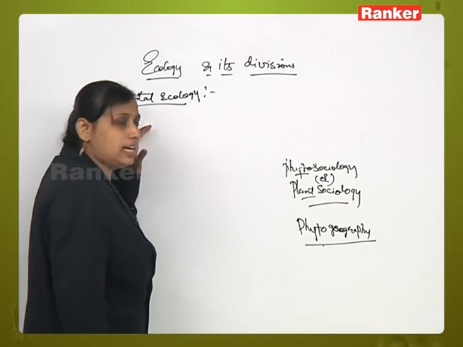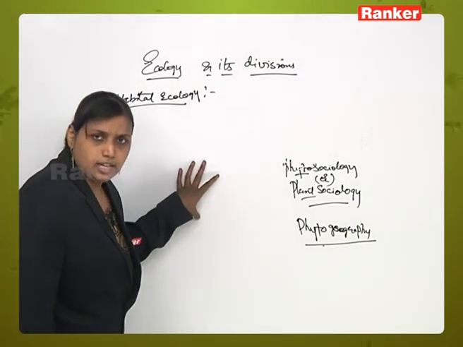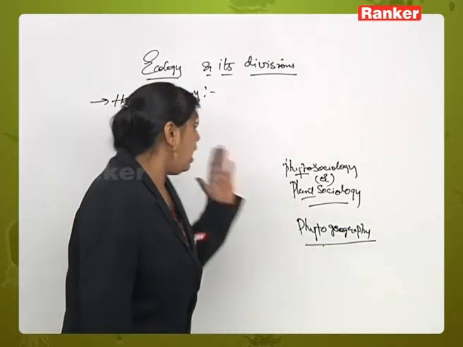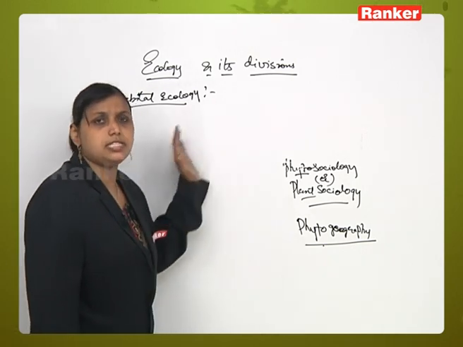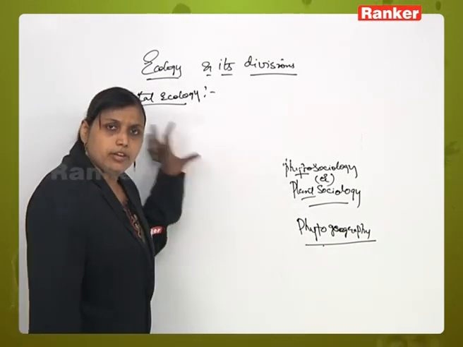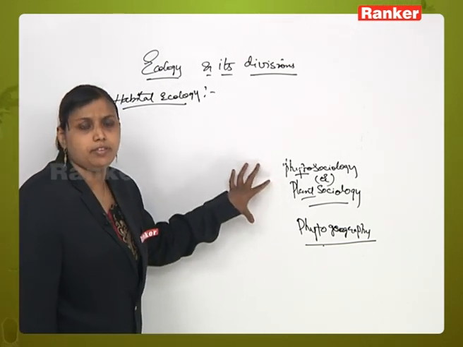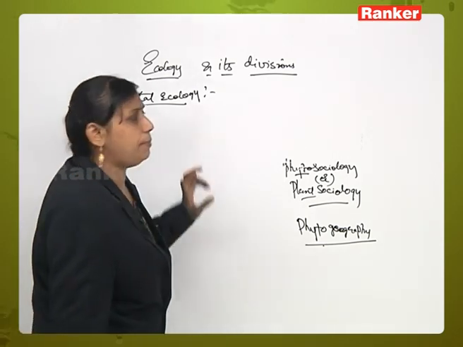If there are particular organisms, the habitat in which they are living, either mesophyte, xerophyte, hydrophyte or anything, what changes they are adopting with the environment, and how those changes are affecting the environmental behavior of that particular area. That type of ecology is called habitat ecology.